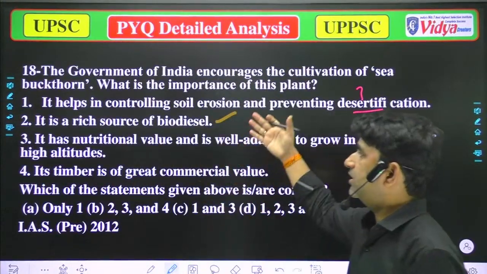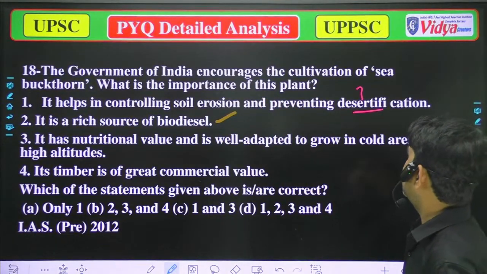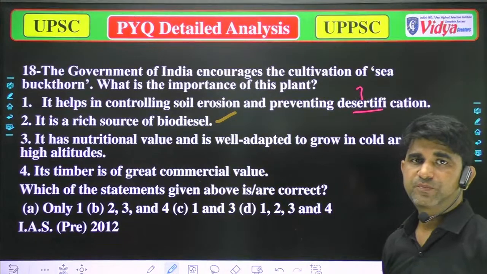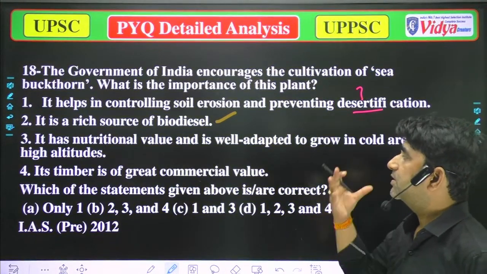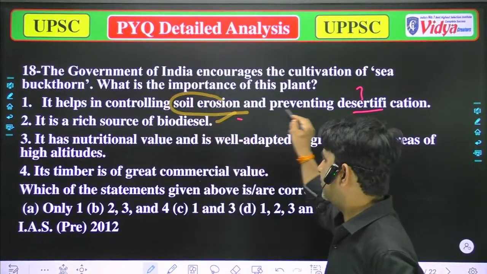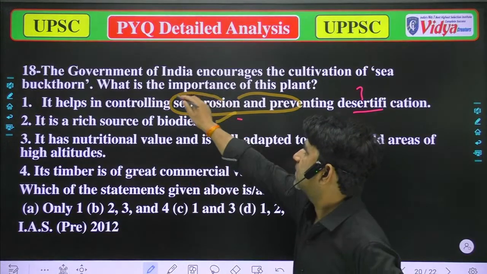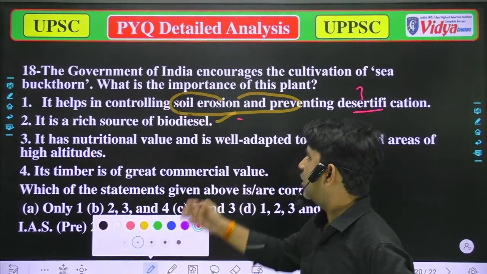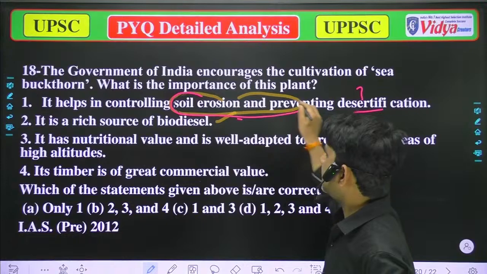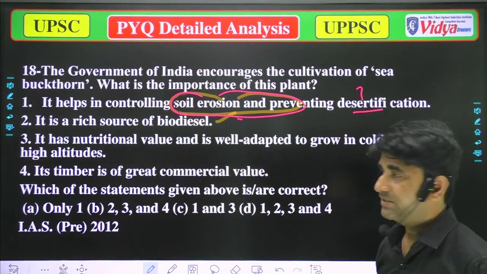Now let's try to eliminate some options. It helps in controlling soil erosion and preventing desertification. Yeah, that could be true, because sea buckthorn is mainly used to decrease soil erosion. So option one could be true. Next, the second: it is a rich source of biodiesel.